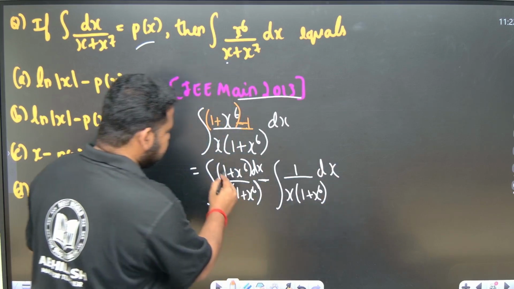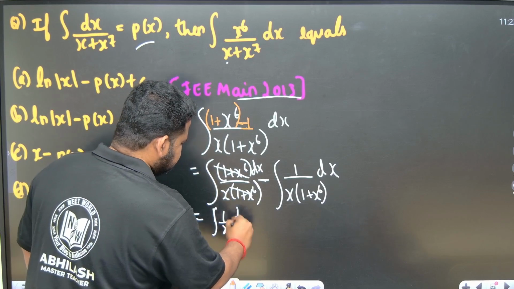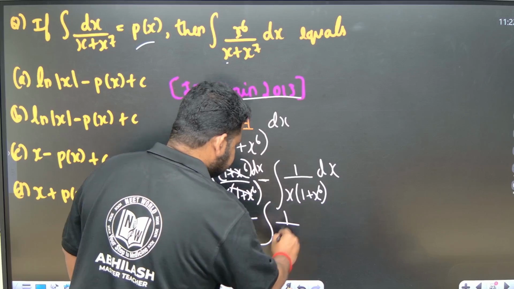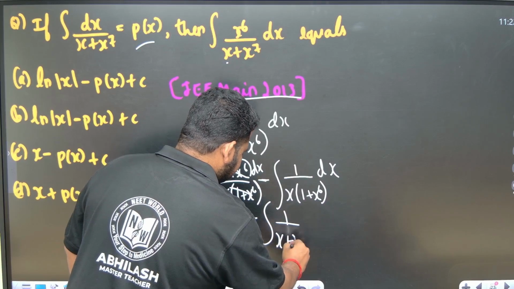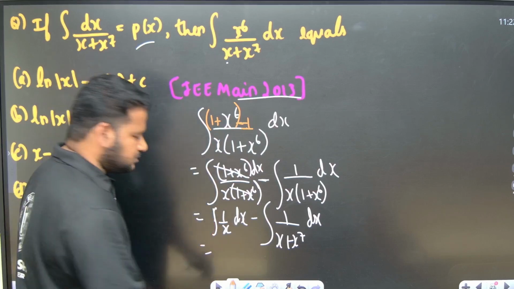Now see here friends, if I cancel this out, what will I get? The integral of 1 by x dx. And the other one, if I send x inside, there is a reason I am sending it, this will become x into x to the power of 7 dx. Now the integral of 1 by x is log of mod x.